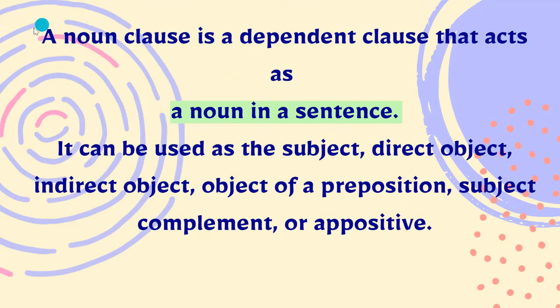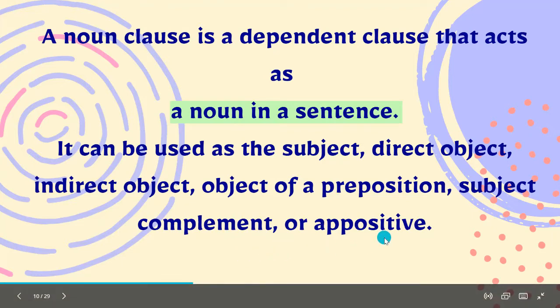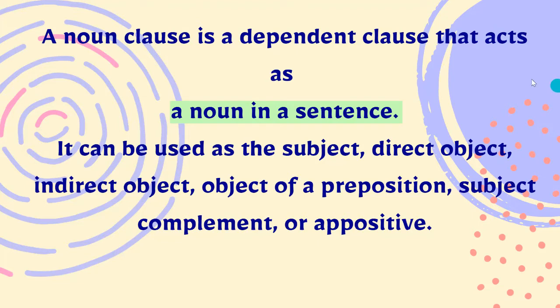Noun, of course, can be used as subject, direct object, indirect object, object of preposition, subject complement, or appositive. So a noun clause may seem long, but the function is the same as a noun in a sentence.